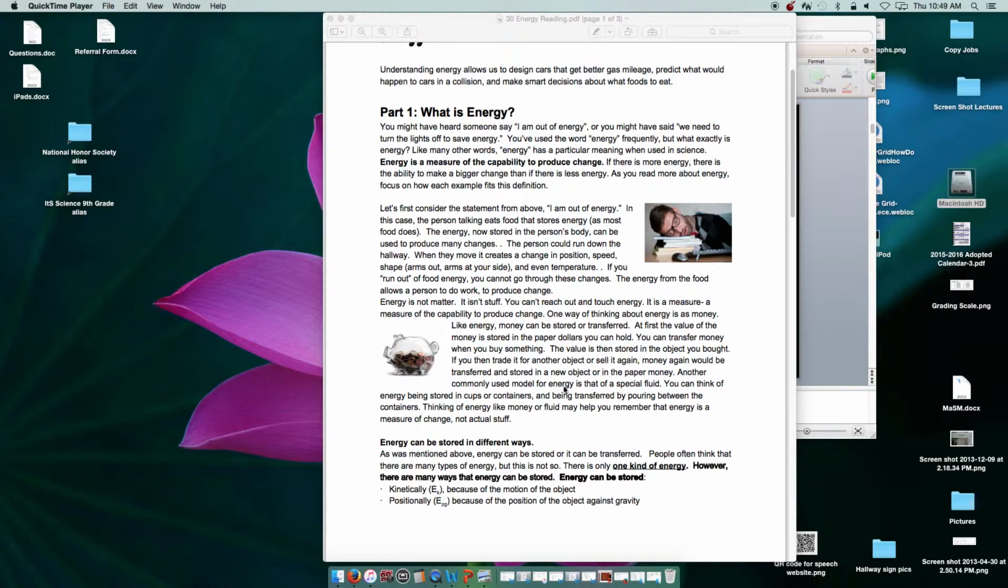Another commonly used model for energy is that of a special fluid. You can think of energy being stored in cups or containers and then being transferred by pouring between the containers. Thinking of energy like money or fluid may help you remember that energy is a measure of change, not actual stuff that you can pick up.